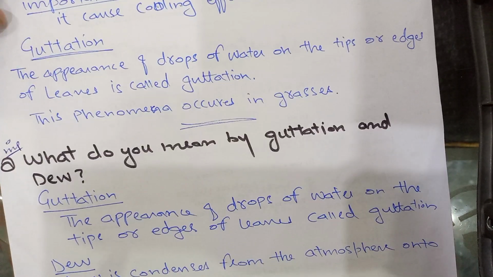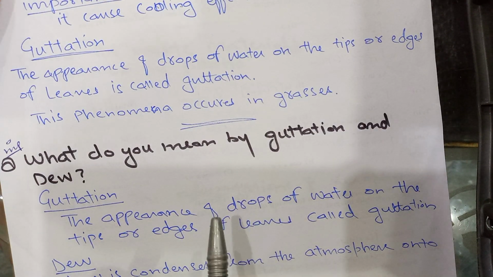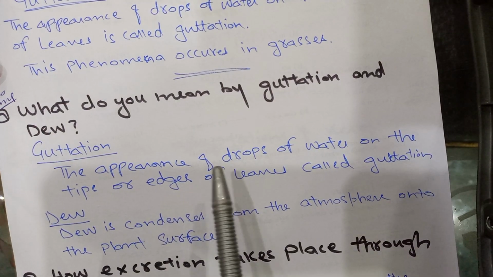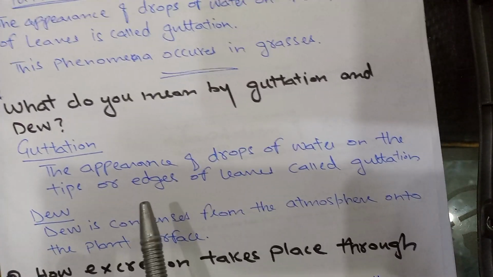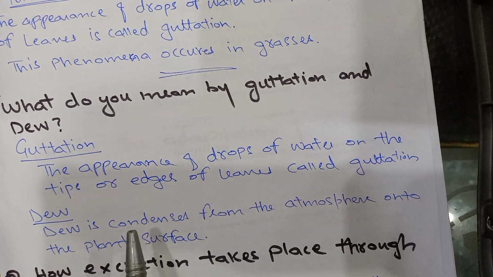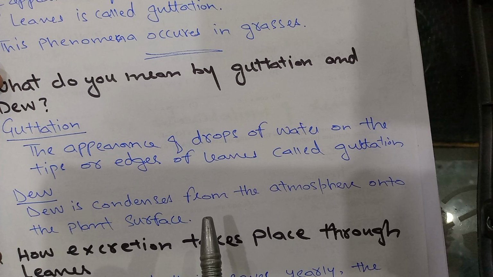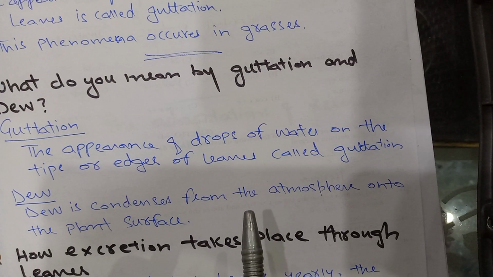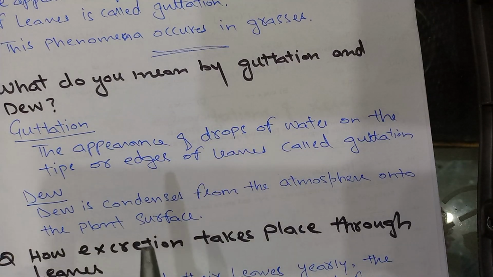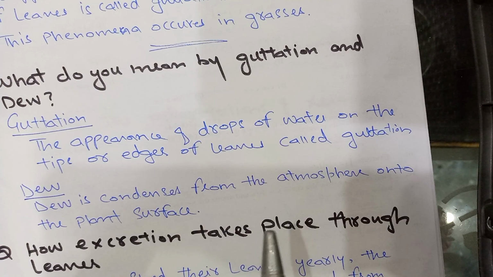Next question, very important. What do you mean by guttation and dew? The appearance of drops of water on the tips or edges of leaf is called guttation. Dew: dew condenses from the atmosphere onto the plant surface. Next question.